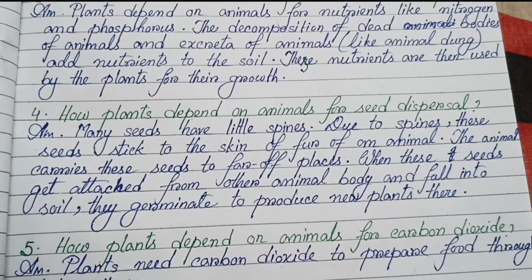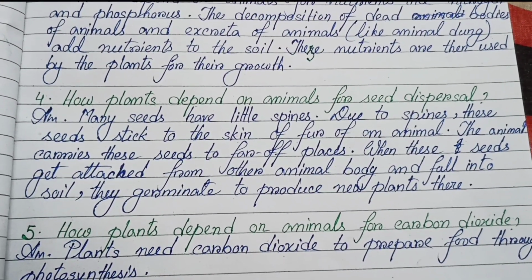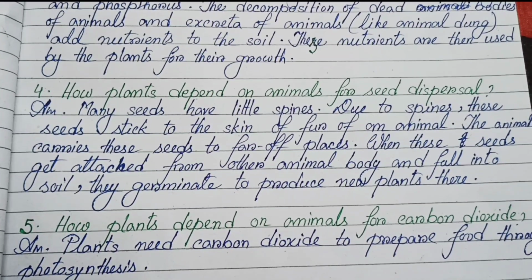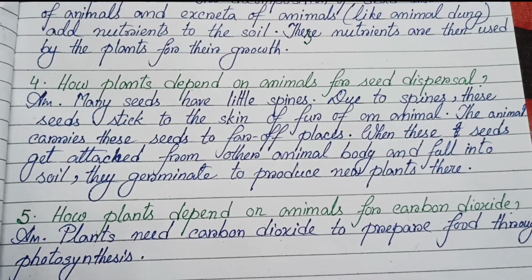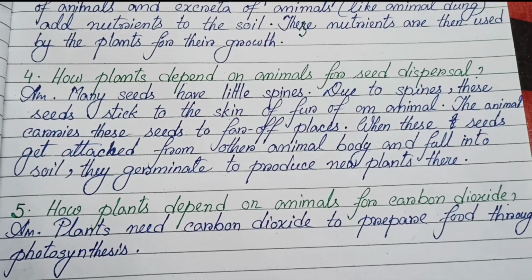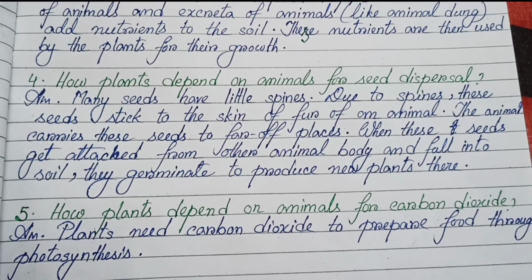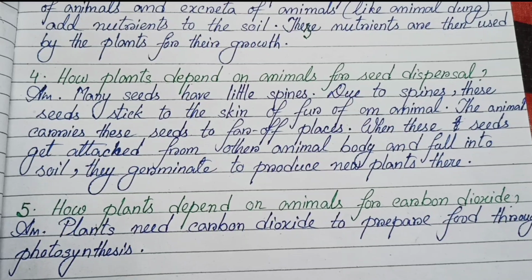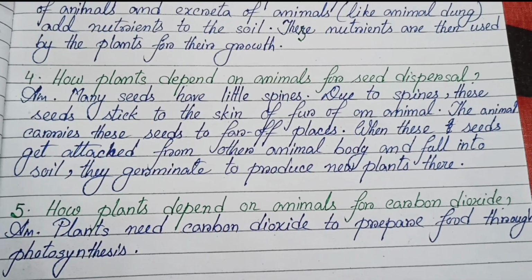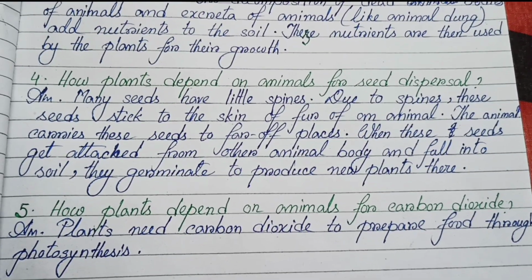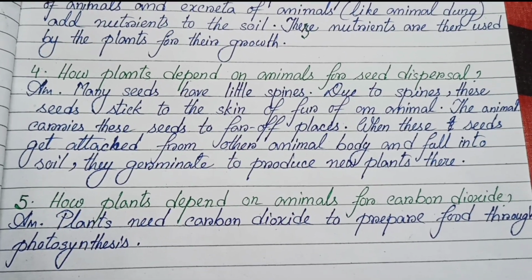Number 4, how are plants dependent on animals for seed dispersal? Many seeds have little spines. Due to spines, these seeds stick to the skin of an animal. The animal carries these seeds to far off places. When these seeds get detached from the animal's body and fall into soil, they germinate to produce new plants there.